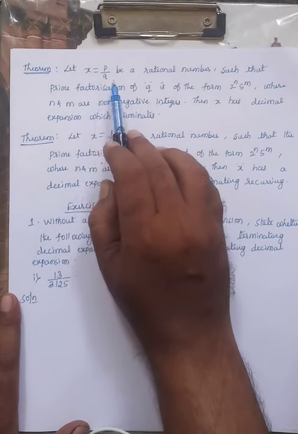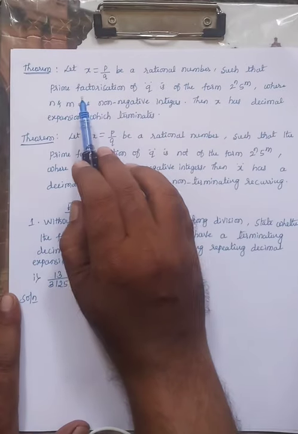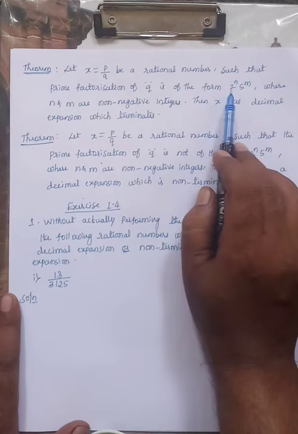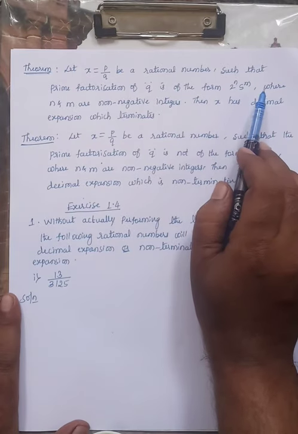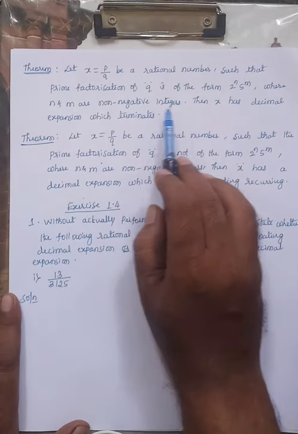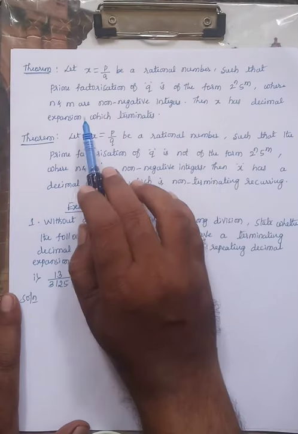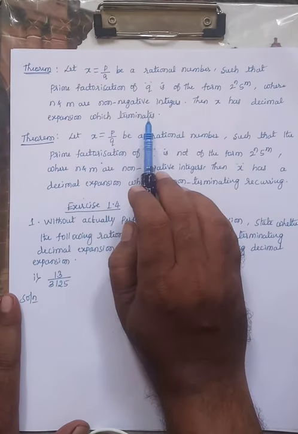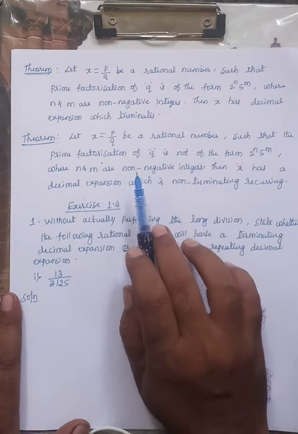Let x = p/q be a rational number such that the prime factorization of q, the denominator, is of the form 2 raised to n into 5 raised to m, where n and m are non-negative integers. Then x has a decimal expansion which is terminating. This is the first theorem.